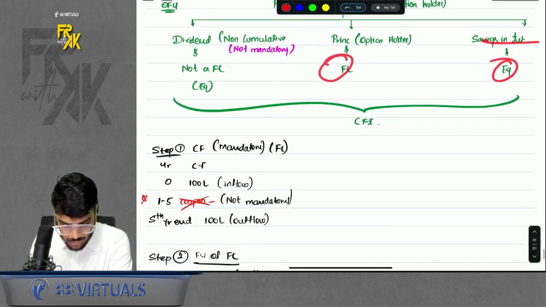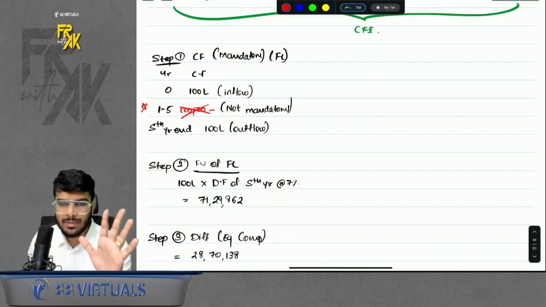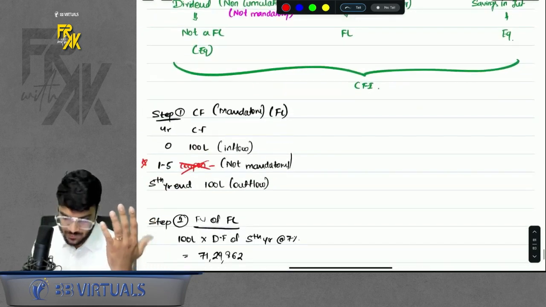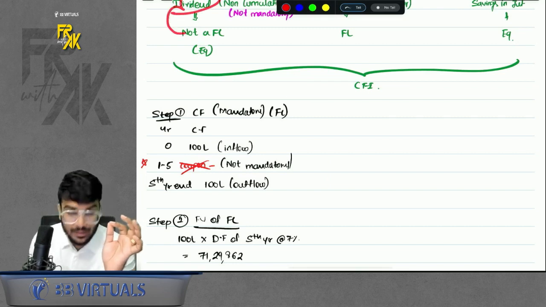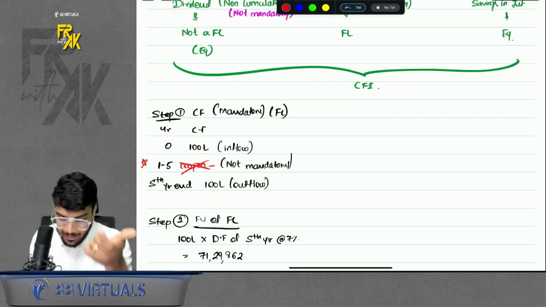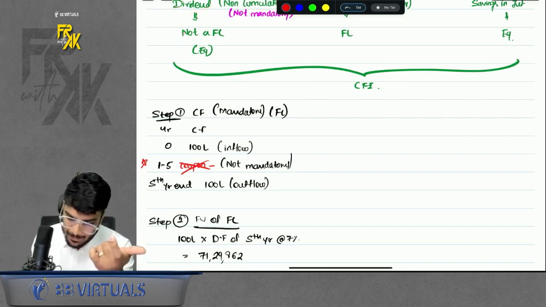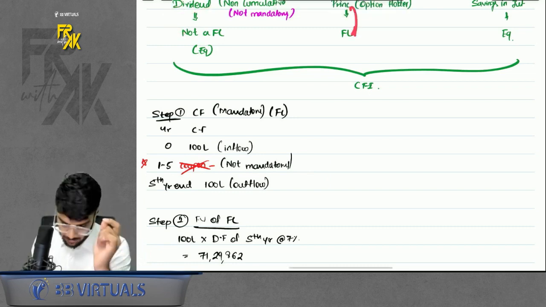So how to solve this question? Simple. Normal CFI question, 5 steps. Step number 1, cash flows. In cash flows, don't take anything in coupon. Why? Because the dividend is not a FL. It is not mandatory. So nothing will come in coupon. But the principal is of course FL. You will take this in your cash flows.